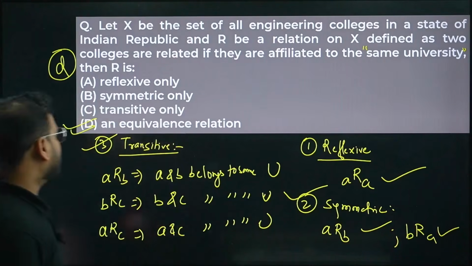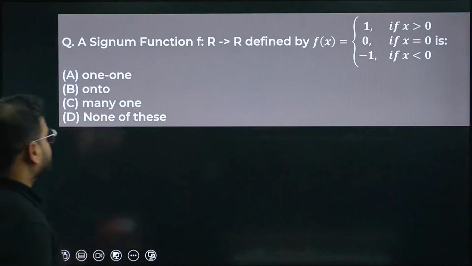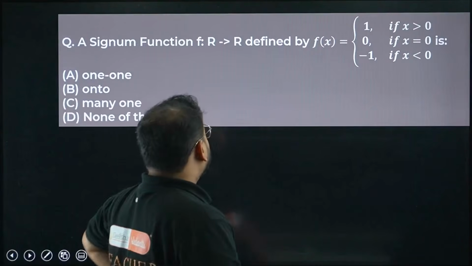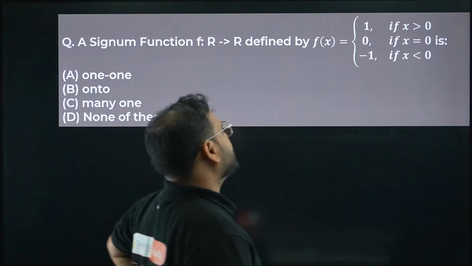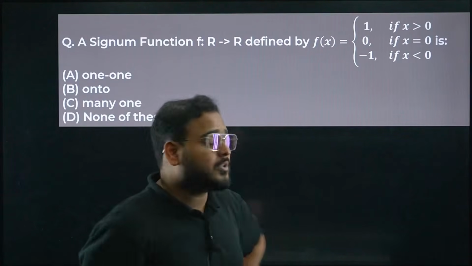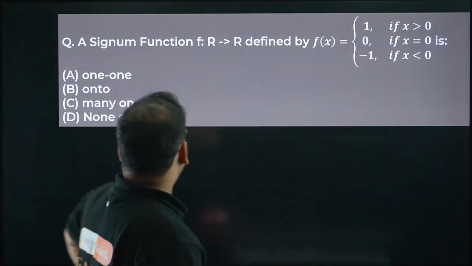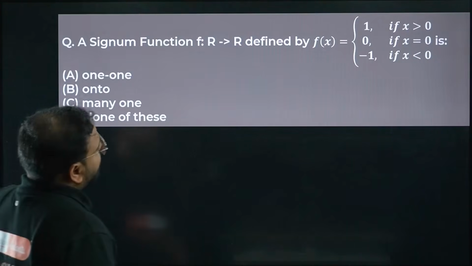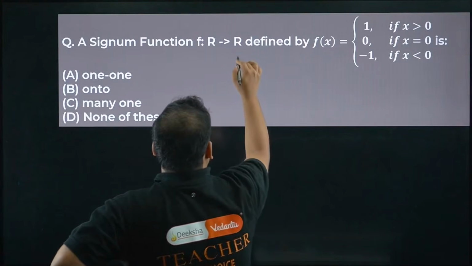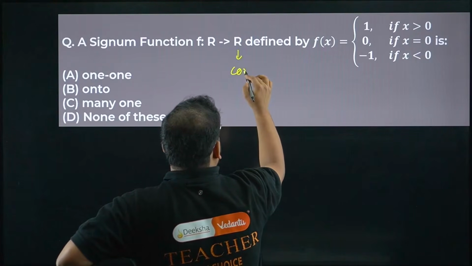Let's move on. Alright. A signum function from R to R is defined by f(x) = 1, 0, minus 1 if x is more than 0, x is equal to 0, x is less than 0. Okay. Please check here, this is your codomain, right?